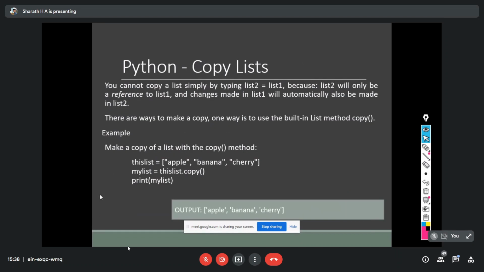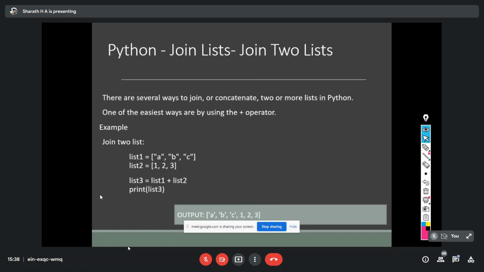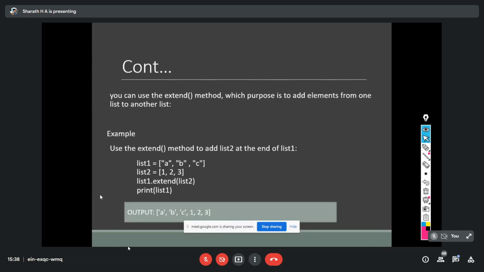Next one is used to copy one list to another list. And the old values of the first list are replaced by the second list. And next one is join. Join is nothing but concatenation, like with strings. Here we use the plus operator in order to concatenate one string with another string. Same thing with extend. This I already told you.